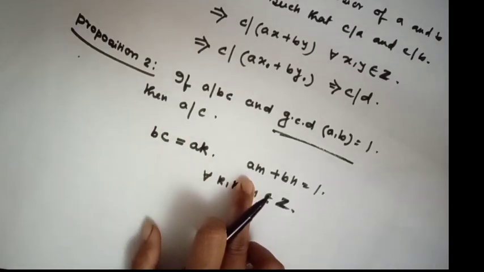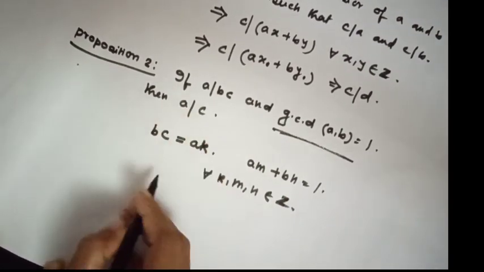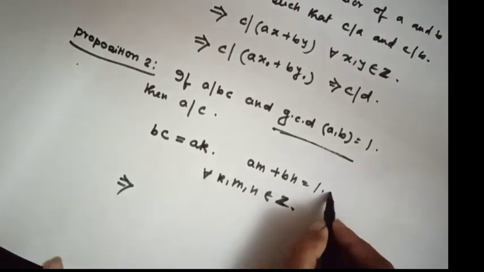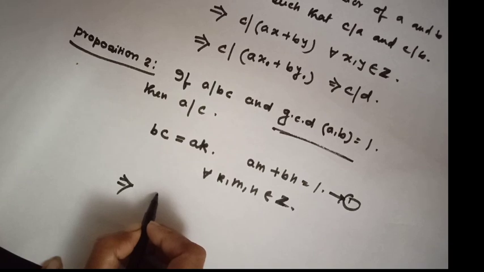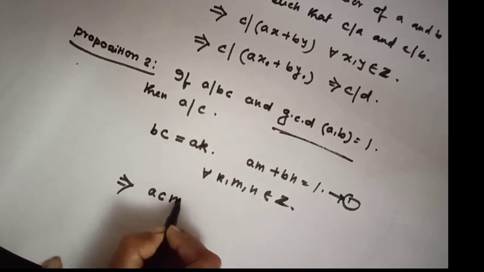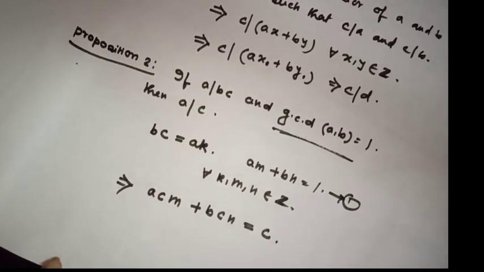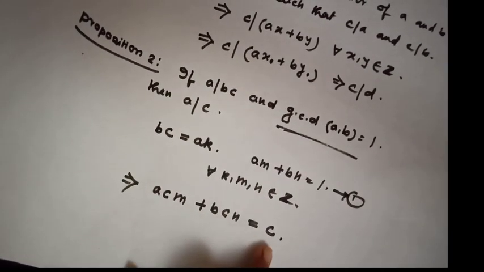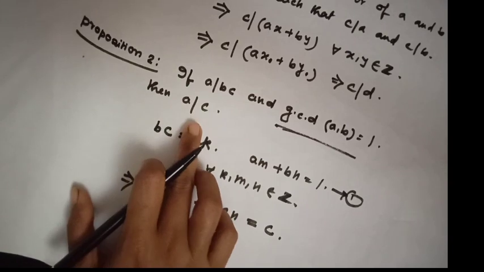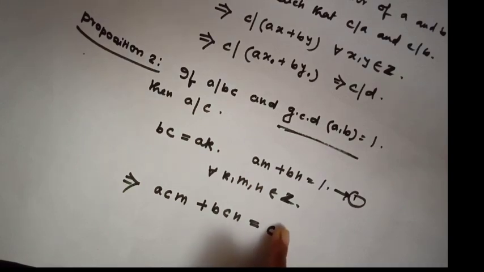Now multiply this equation by C because we have to prove A divides C. Then this equation will be ACM plus BCN equals C. Have you understood why we multiply this equation by C? Because we have to prove A divides C. That means we want C here. Okay?